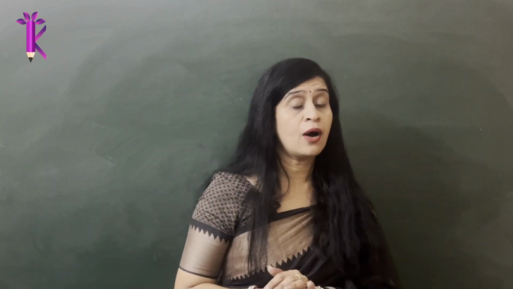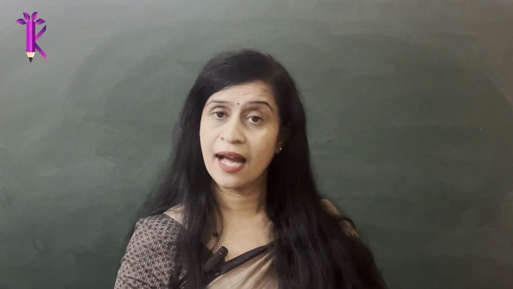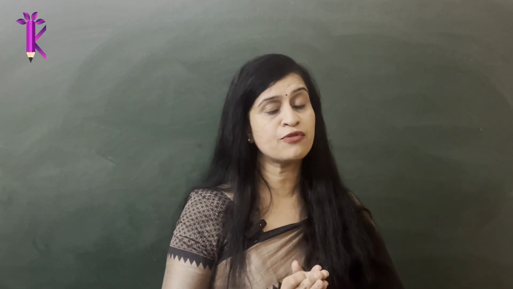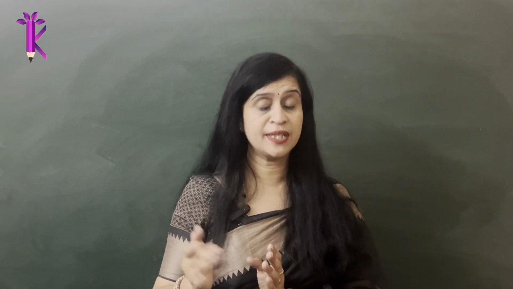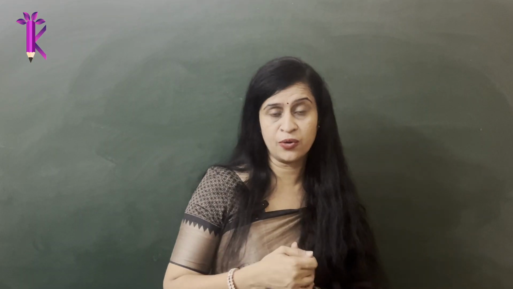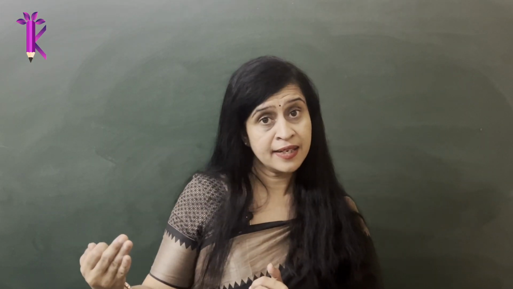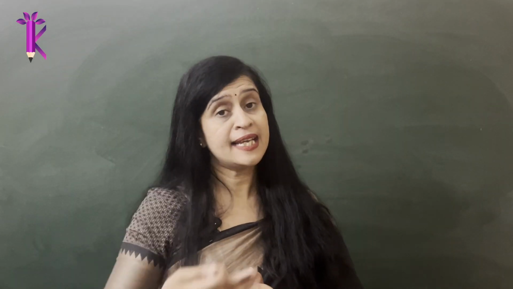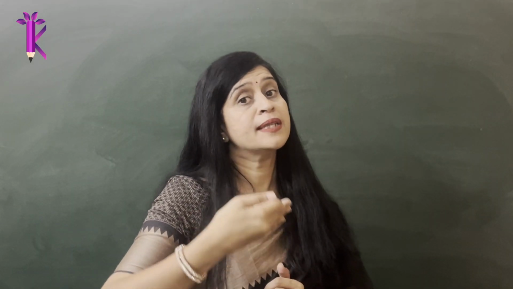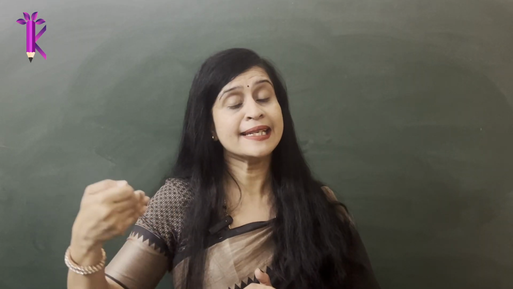Now let's talk about fundamental and derived units. So there are two categories of units. One is fundamental unit, another is derived unit. Derived units, as the name itself suggests, are units that are derived from the basic or the fundamental units.